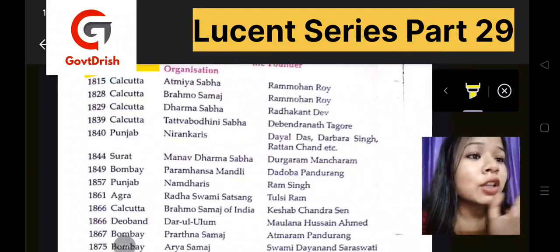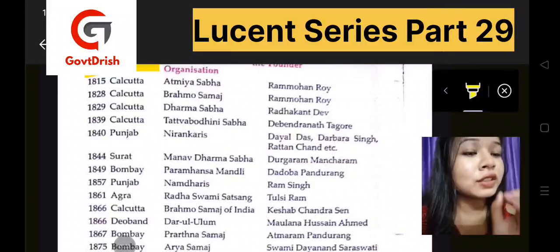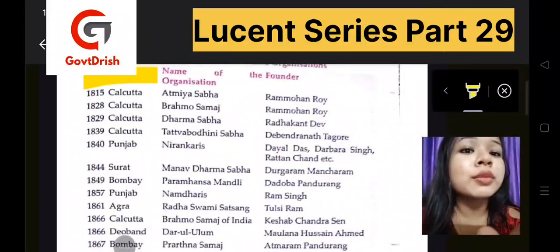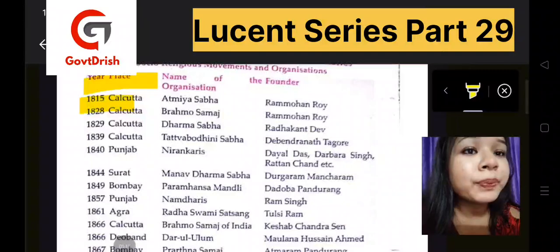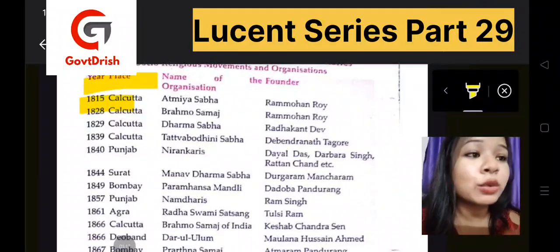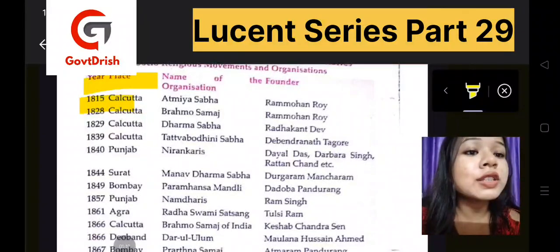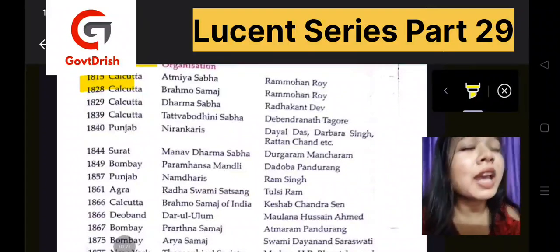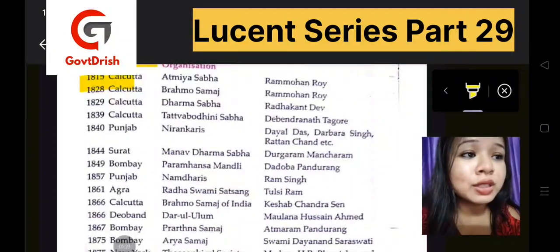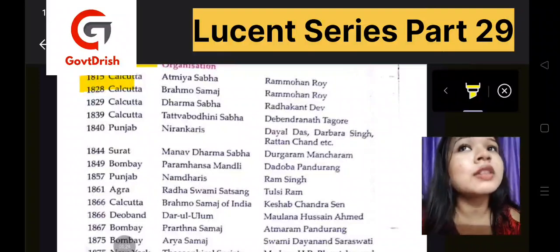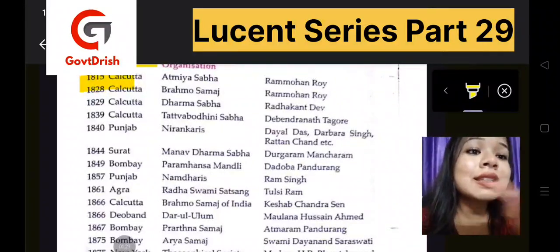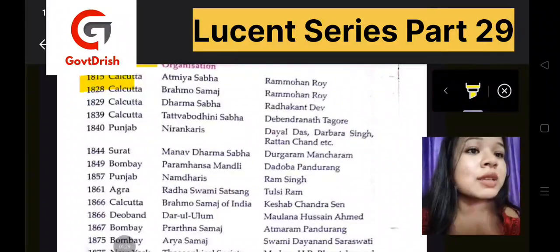But for now, in this book, what we are getting will just get us to know that. So locations are important, organizations are also important, and the founder names are important. So first this chart will be given, and among this chart you have to find important ones. Like when you will read the modern history, you will gradually understand that these names are very repetitive, so these names are very important.